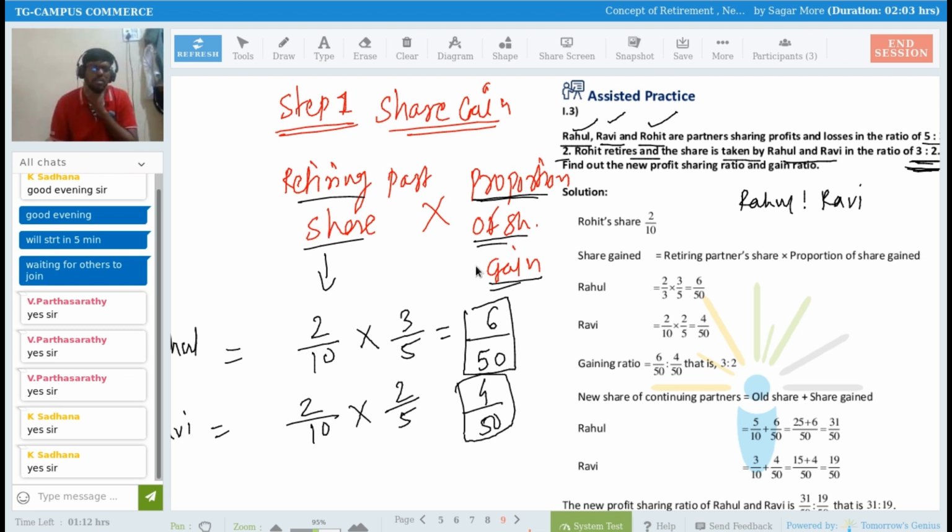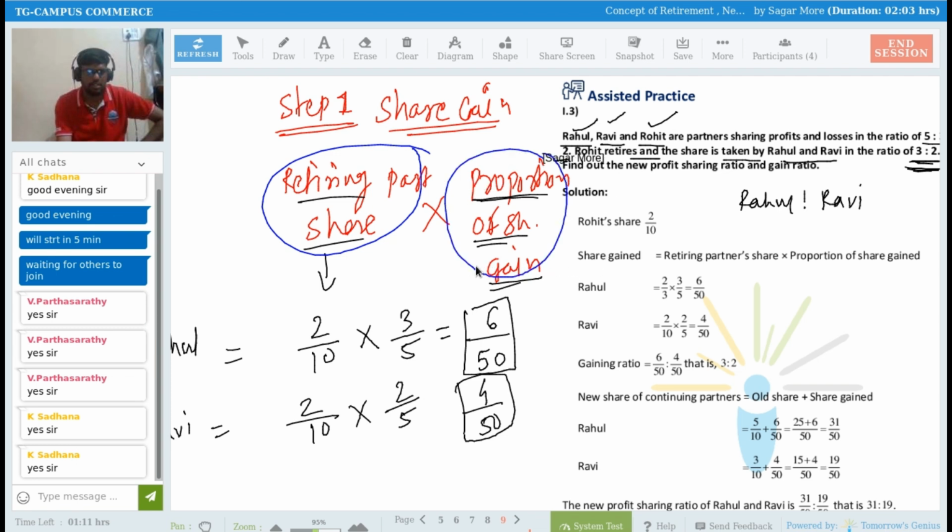Any doubt in this first step? That share gain that I have calculated, Sadhana, Shivarish? No, Sadhana. What I'm calculating here is, I'm considering the retiring partner's share, and I need to multiply by the proportion of share gain.